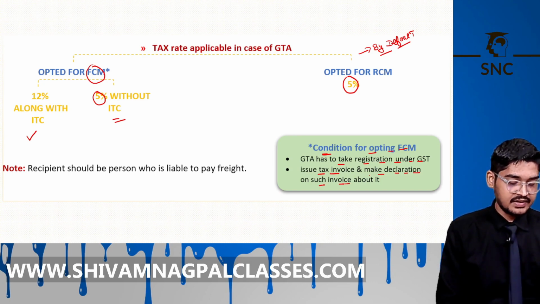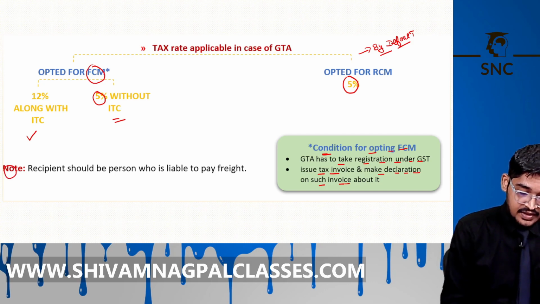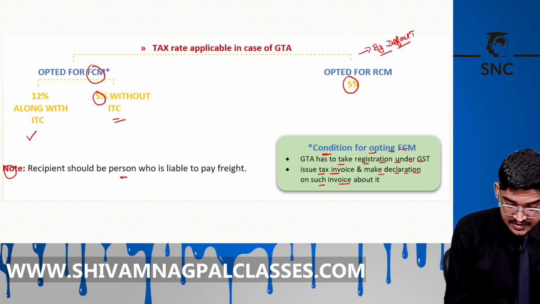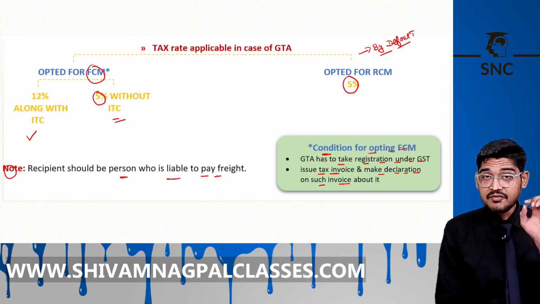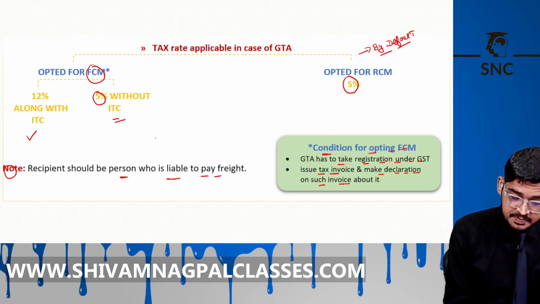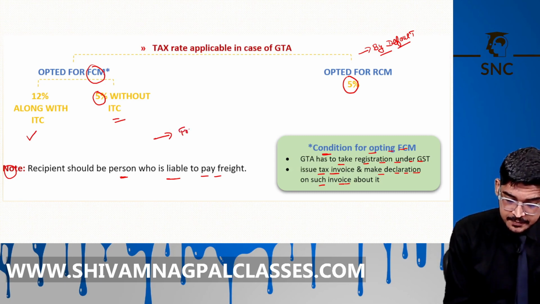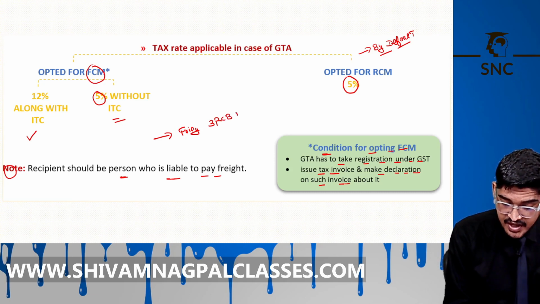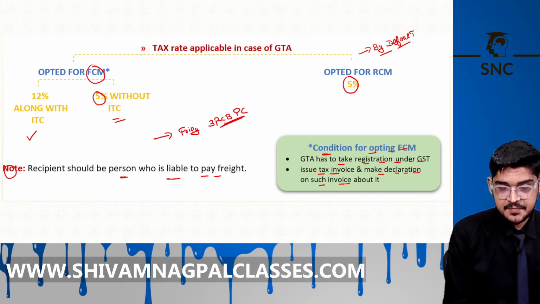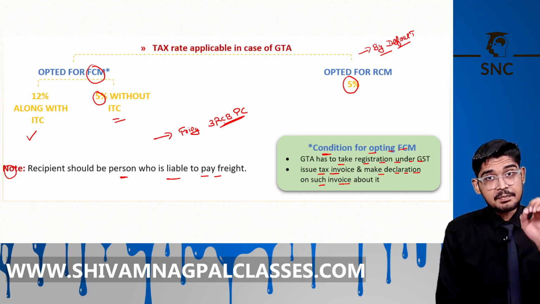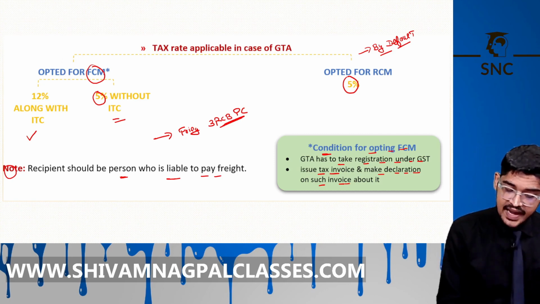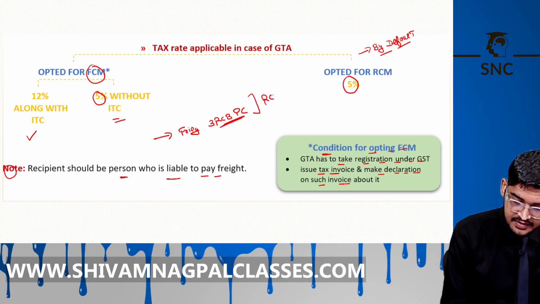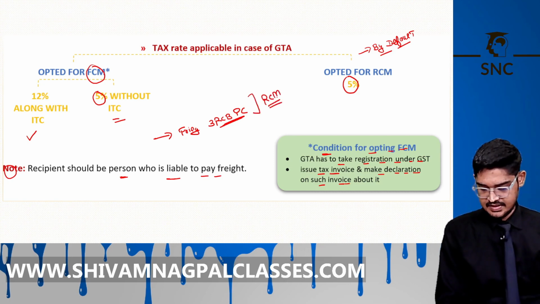Now, the second thing is to note that the recipient should be the person who is liable to pay the freight. RCM applies when the recipient who is paying the freight is covered under the 3 RCBPC. You have to check who is paying the freight. If that person paying the freight is covered under 3 RCBPC, only in that case RCM will apply. Right? Okay. The next is